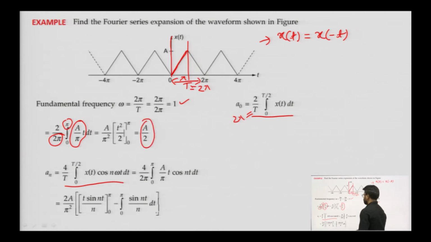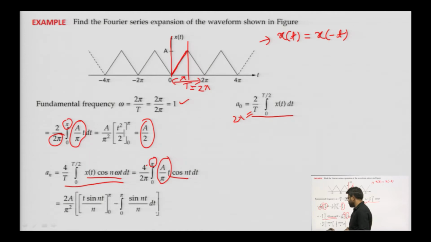Now, next we will find out a n, which is 0 to T by 2, x of t cos of n omega t dt, again 4 by 2 pi, because the time period is divided by 2. So, from 0 to pi the function is A by pi into t, that we obtain with the help of this line equation. Then cos of n t dt, 2A by pi square. So, t into cos of n t, we will use integration by parts.